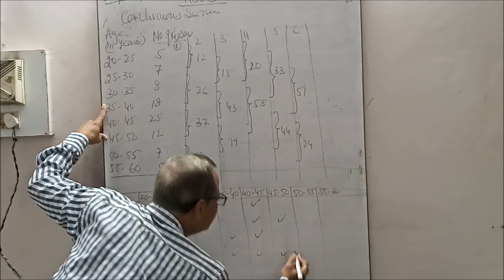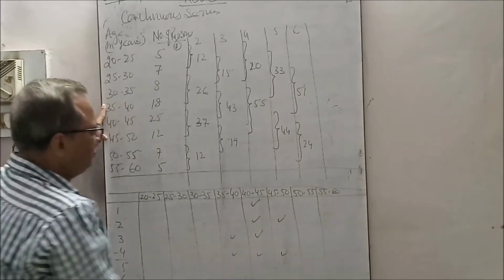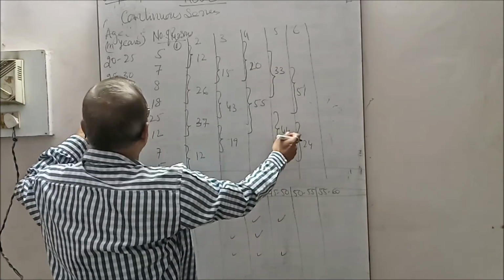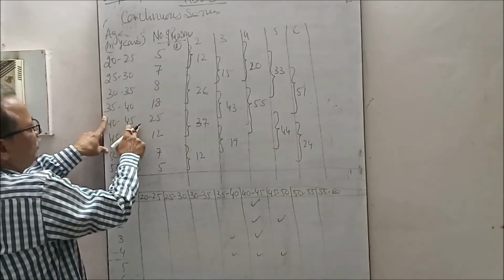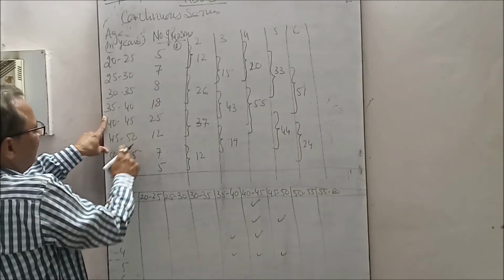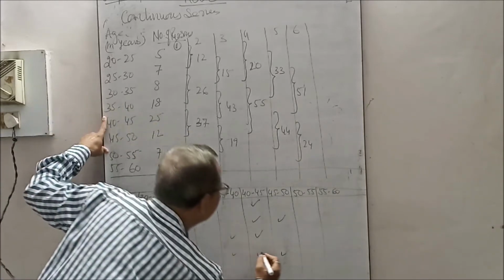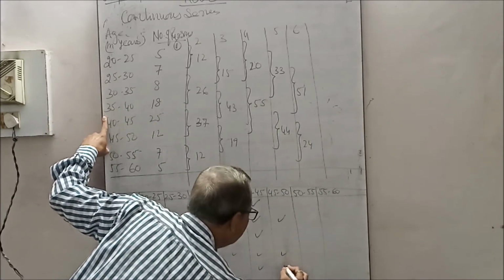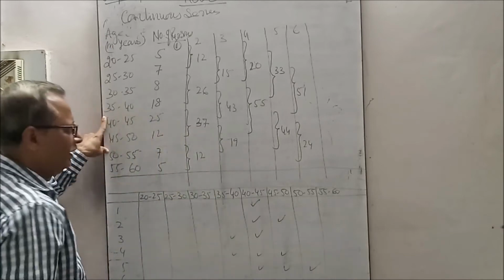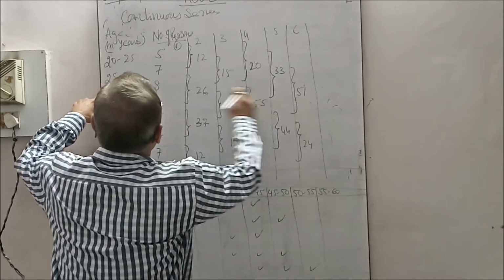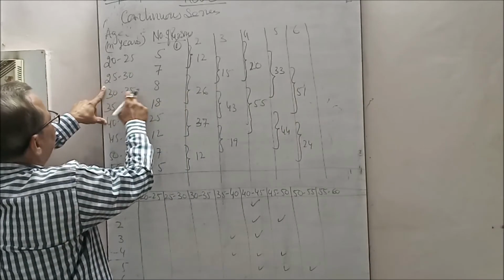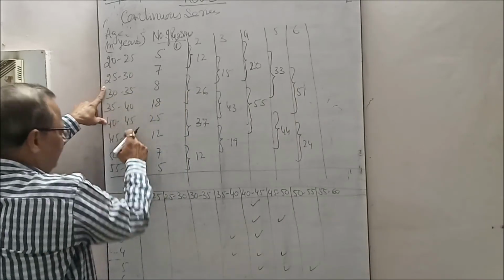Now in the fifth column, 44 is highest. It is the total of 25, 12 and 7, that is between 40 to 45, 45 to 50, 50 to 55. And in the last one, 51 is the total of 8, 18 and 25, that is 30 to 35, 35 to 40, 40 to 45.